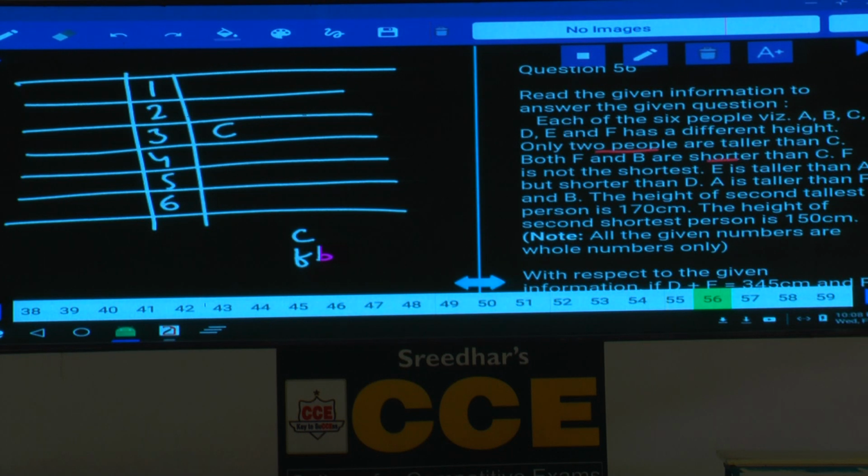Next one, F is not the shortest. F cannot be the shortest here, then F can be either at the 4th place or at the 5th place. F cannot be the shortest, and F and B are shorter than C, F is not the shortest.